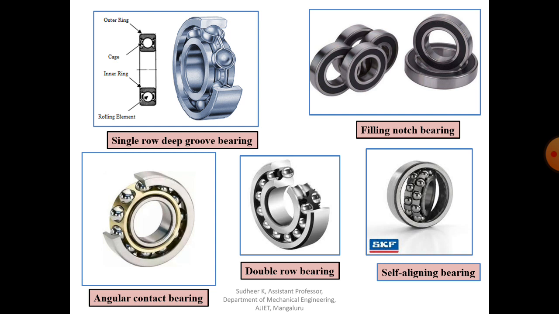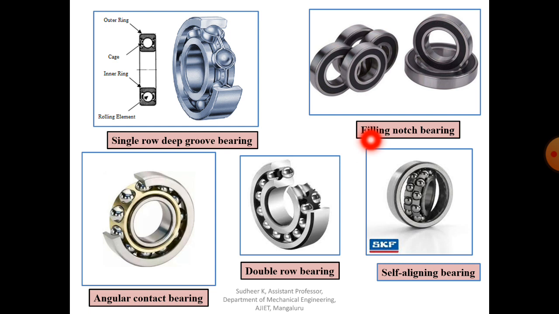Filling notch bearings have notches in the inner and outer race, which permit more balls to be inserted than in a deep groove ball bearing. Because of the notches, we can permit more balls to be inserted in this type of bearing.